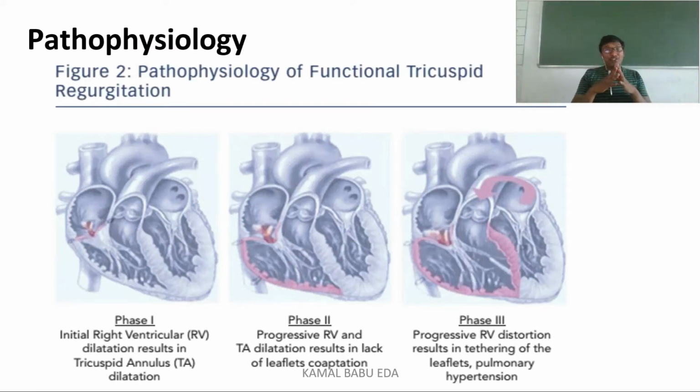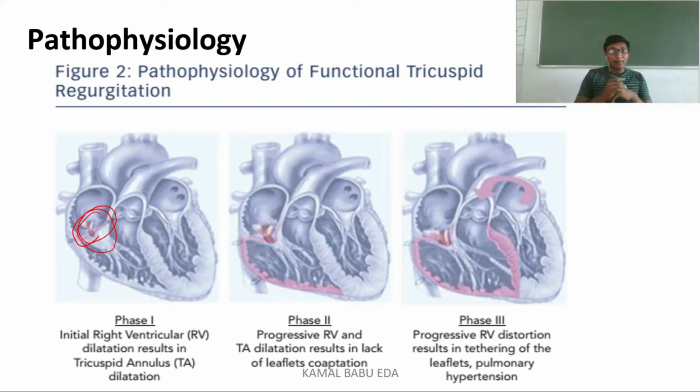Now the pathophysiology of functional tricuspid regurgitation. In phase 1, initially there will be right ventricular dilatation. When there is right ventricular dilatation, there will be tricuspid annulus dilatation, so the valve will dilate. If you see the picture here, in phase 1 there is a slight dilatation in the right ventricle, and it results in dilatation of the tricuspid annulus. You can see the red spot here, this is the tricuspid annulus, and it is dilating.